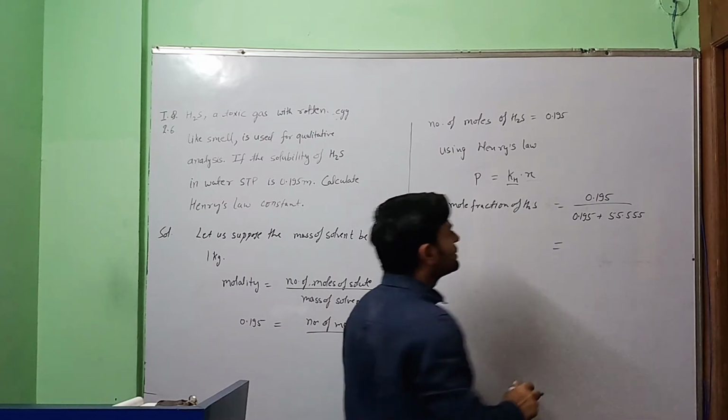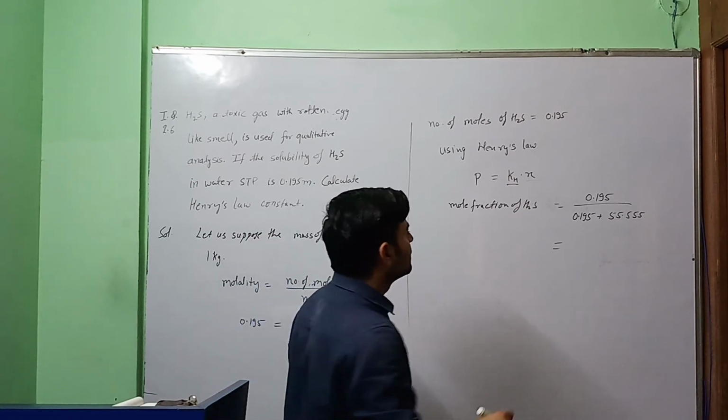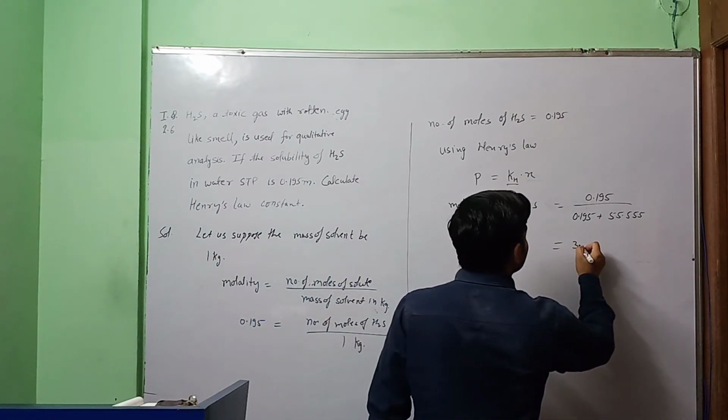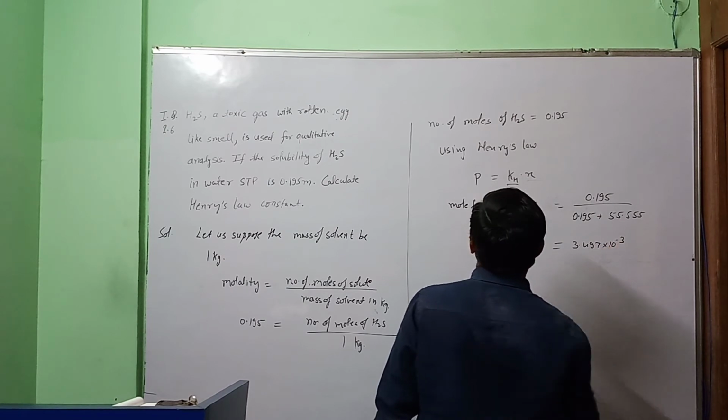On solving this, the mole fraction of H2S will come as 3.497 into 10 to the power minus 3.